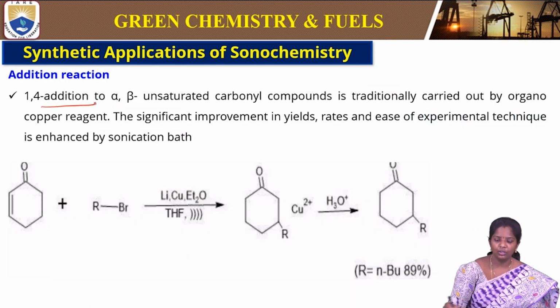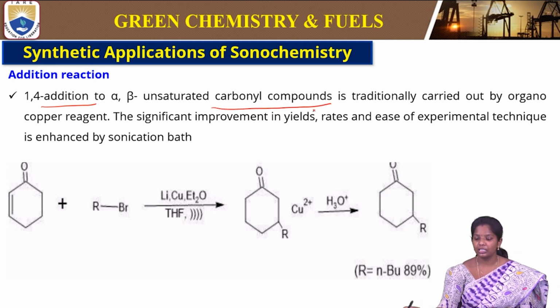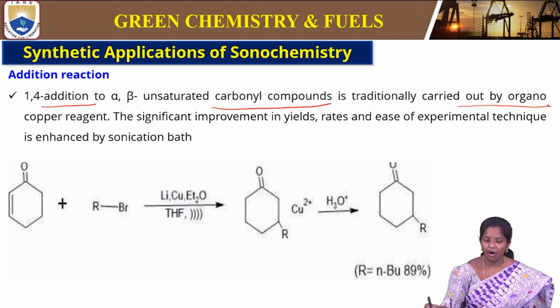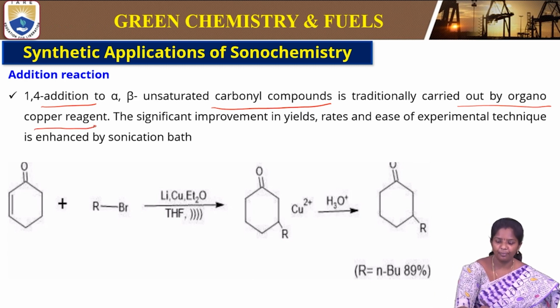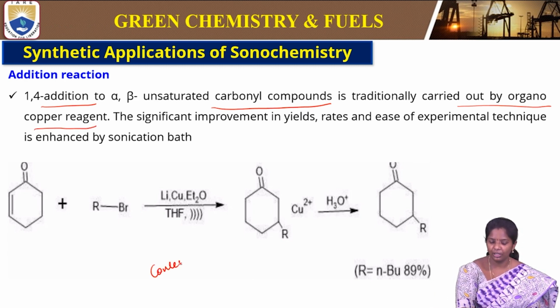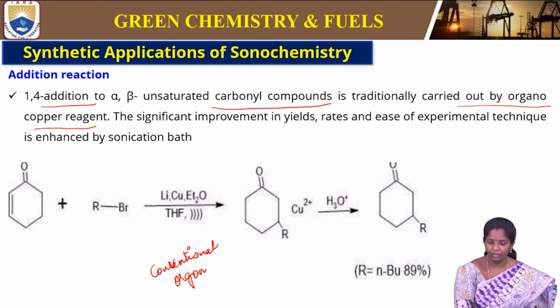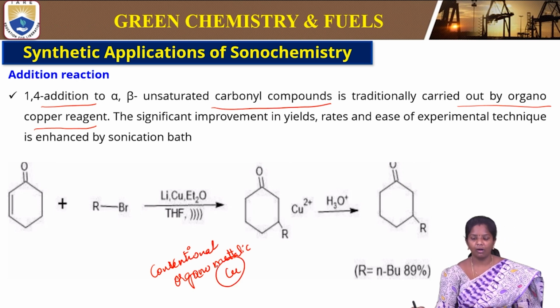Then is the addition reaction. 1,4 addition to alpha beta unsaturated carbonyl compounds is traditionally carried out by organocopper reagents. So, the conventional method we are using is an organometallic compound, nothing but a copper reagent.